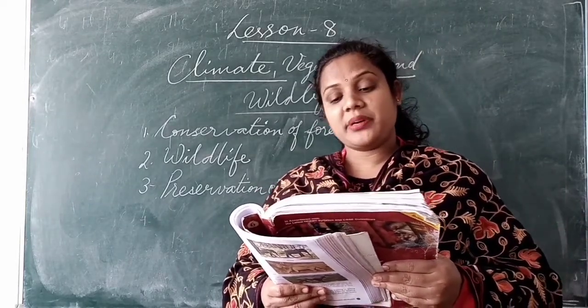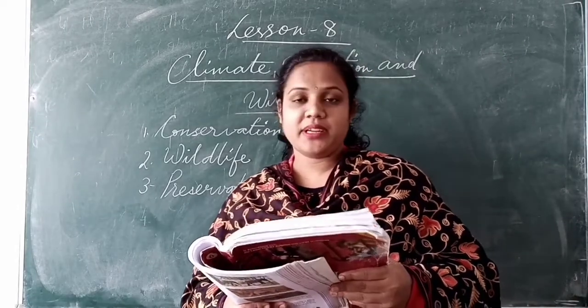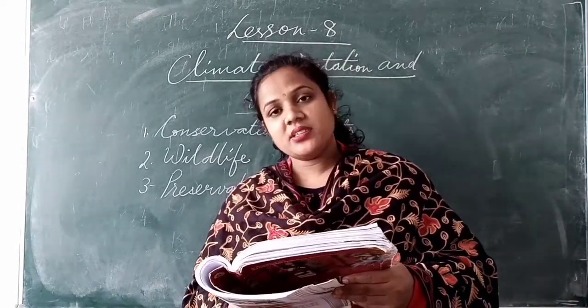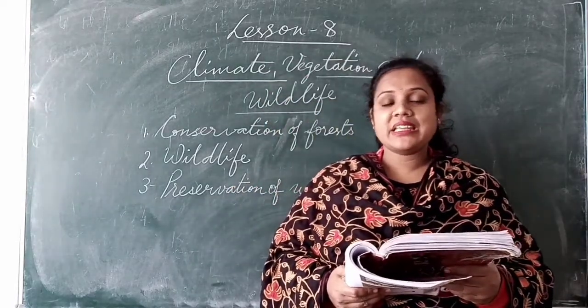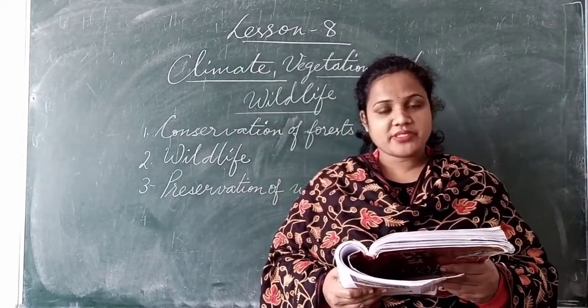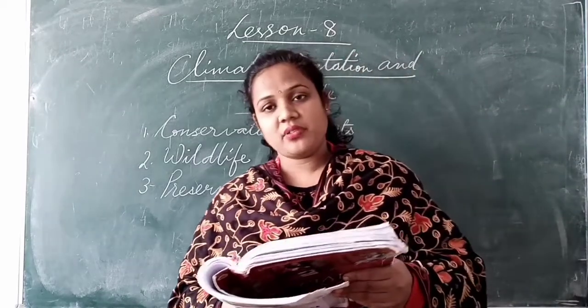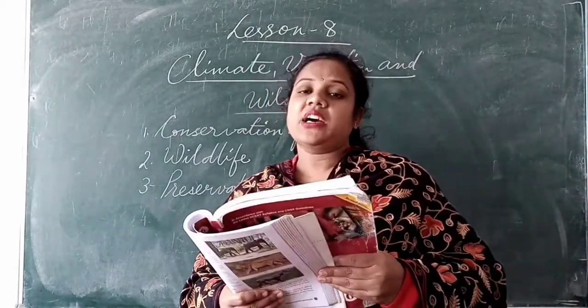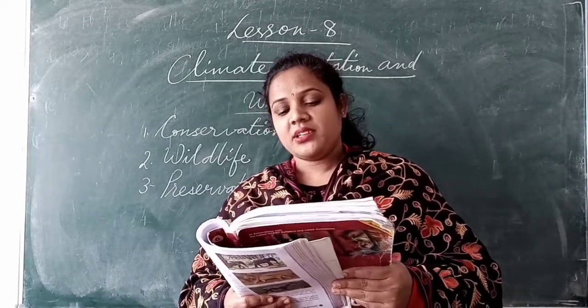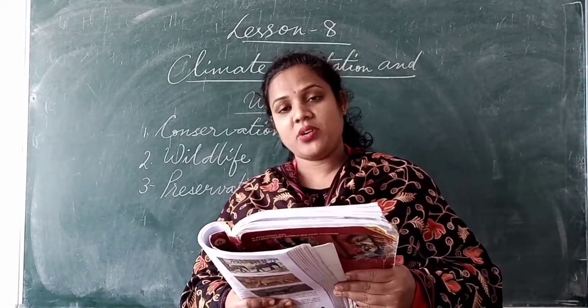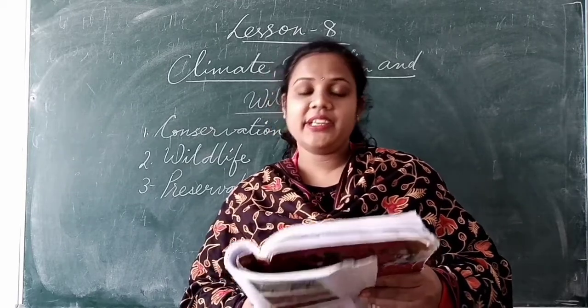Animals release carbon dioxide, which is essential for plants. Plants are giving us oxygen, but for making their food and surviving, they need carbon dioxide. So if animals are in the forest, they will release carbon dioxide, which is taken up by the plants. This interdependence of nature helps to maintain ecological balance.